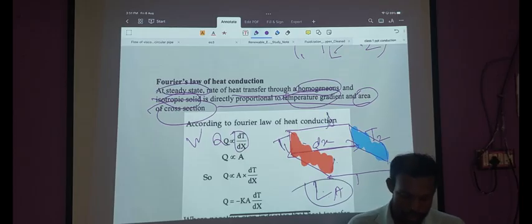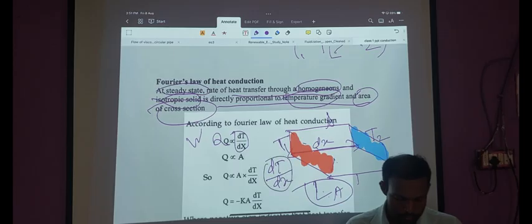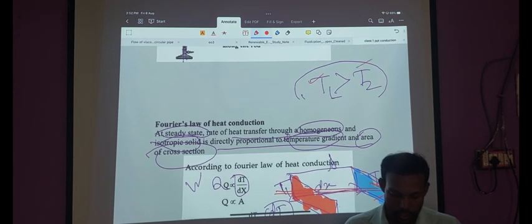Now the temperature differential or temperature gradient can be measured as dT by dx, and the area of cross section is this one here. Heat naturally flows from this end to that end because the temperature T1 is greater than T2.